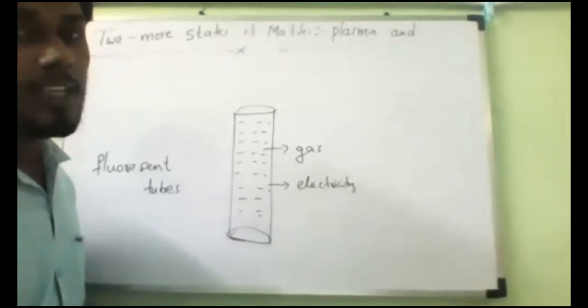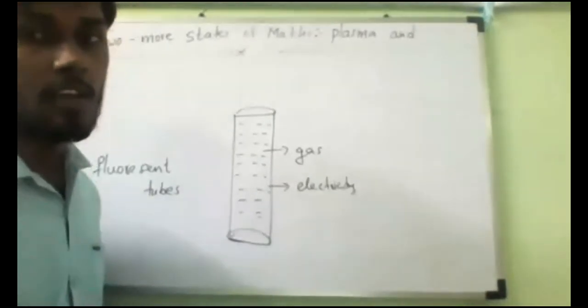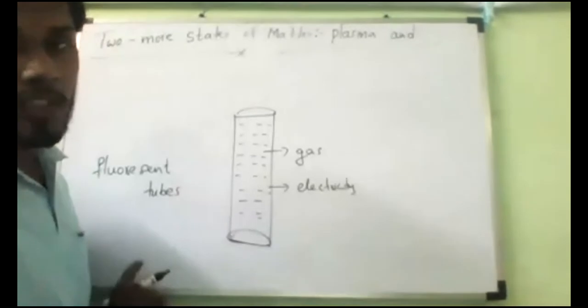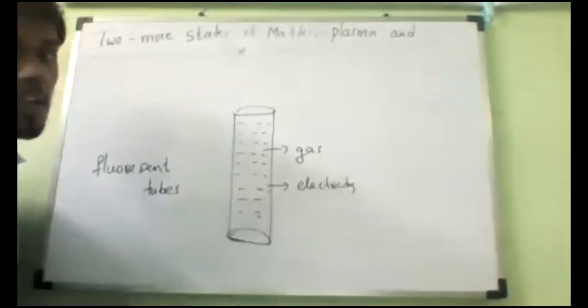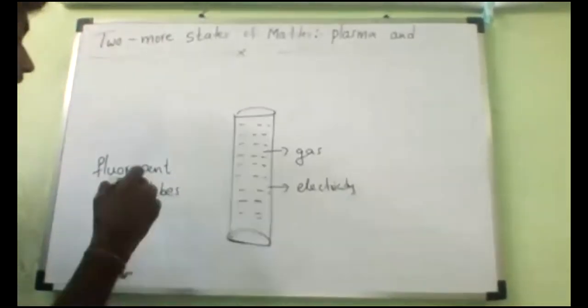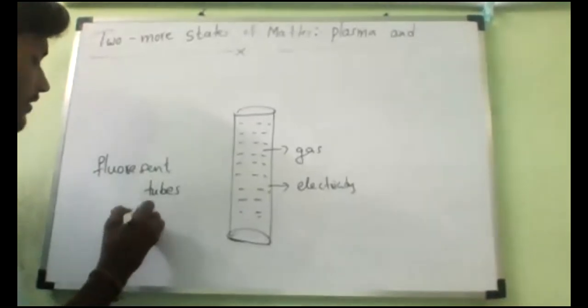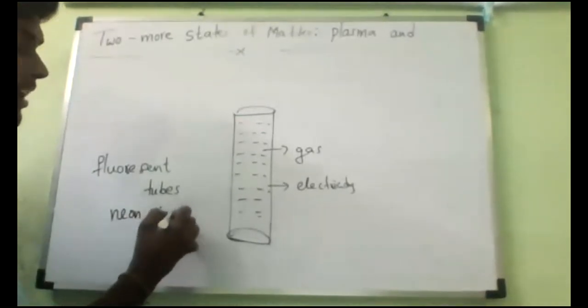So when you pass the electricity, what will happen? These fluorescent tubes and neon sign bulbs, any kind of neon sign, are filled with neon gas. Neon is a gas. Understand?